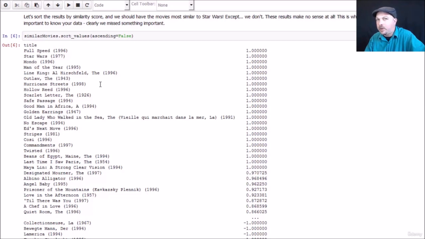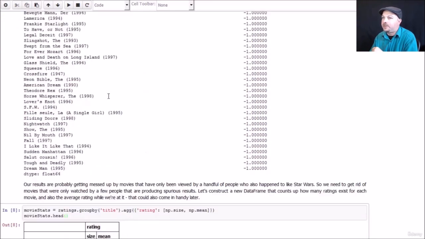But at the end of the day, do we really want to base our recommendations on the behavior of one or two people that watch some obscure movie? Probably not. I mean, yes, for the two people in the world that watch the movie full speed and both liked it in addition to Star Wars, maybe that is a good recommendation for them, but it's probably not a good recommendation for the rest of the world. We need to have some sort of confidence level in our similarities by enforcing some minimum bound of how many people watched a given movie. We can't make a judgment that a given movie is good just based on the behavior of one or two people. So let's try to put that insight into action here.